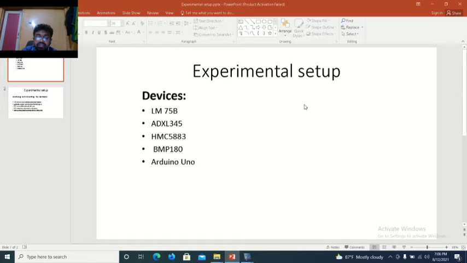I'm going to explain about the experimental setup. There are lots of sensors going around with this project, and I'm going to explain about it. LM75B temperature sensor for sensing ambient temperature. ADXL345, this is a 3-axis accelerometer for sensing gravity. HMC5883 3-axis magnetic sensor for sensing compass heading. BMP180 pressure sensor for sensing atmosphere pressure, and Arduino Uno.